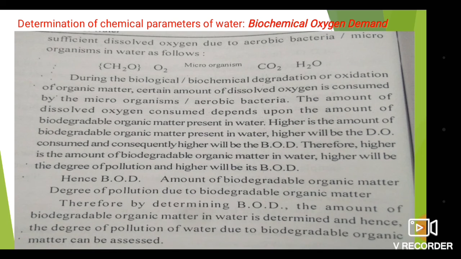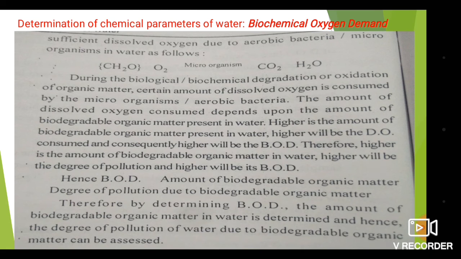The amount of dissolved oxygen consumed depends upon the amount of biodegradable organic matter present in the water. Higher is the amount of biodegradable organic matter present in the water, higher will be the dissolved oxygen consumed, and consequently higher will be the BOD. Therefore, higher is the amount of biodegradable organic matter in the water, higher will be the degree of pollution, and higher will be the BOD. So hence BOD is directly proportional to the amount of biodegradable organic matter, which is directly proportional to the degree of pollution due to the biodegradable organic matter.